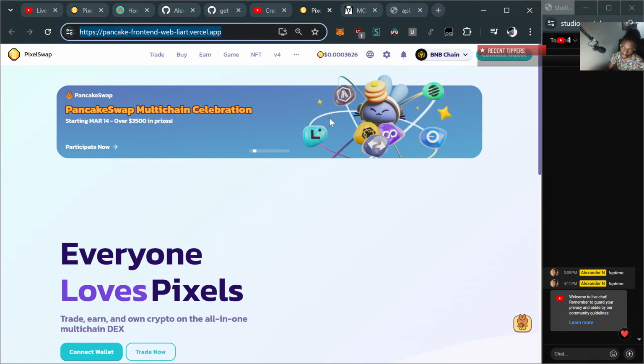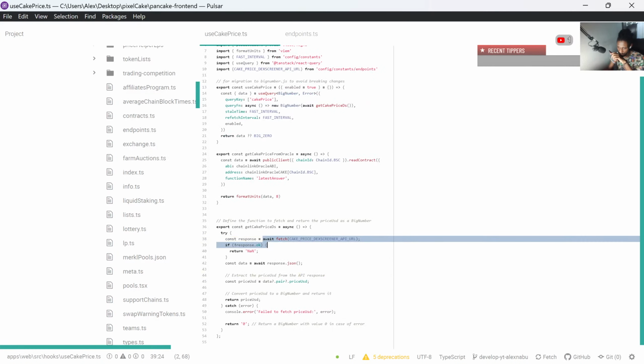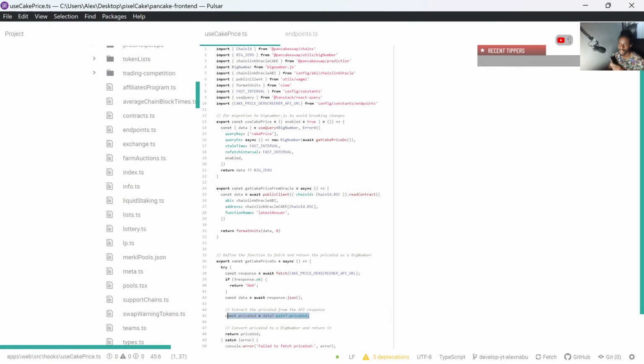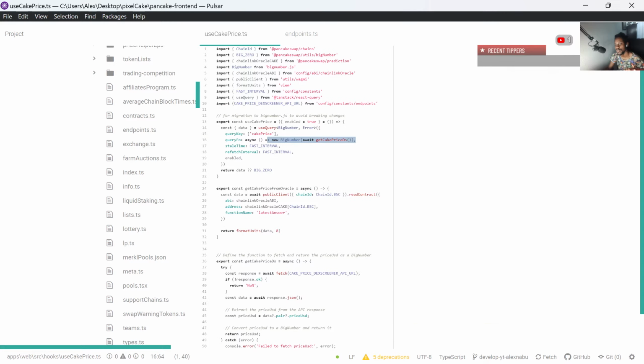All we do is use the price that we fetch from the API to replace this use cake price hook in this line with this function. You guys can copy this function. It says here return price USD, and we just swap it out where we usually fetch cake price.